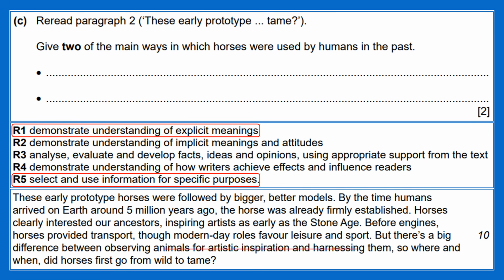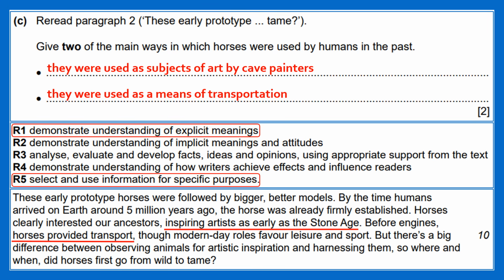The text states that animals inspired artists as early as the Stone Age. Forming the first way, they were used as the subjects of art by cave painters. The text also states that animals provided transport. Forming the second way, they were used as means of transportation.